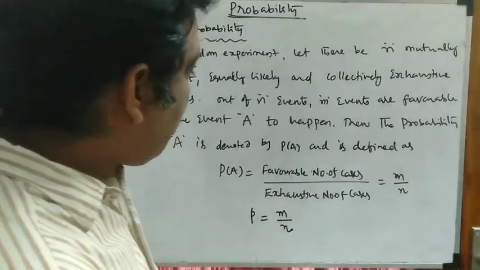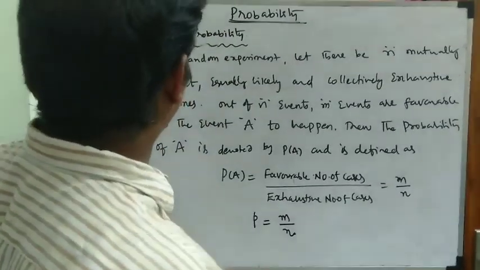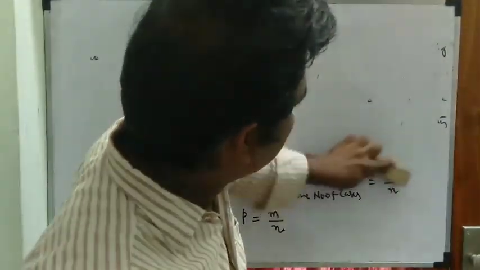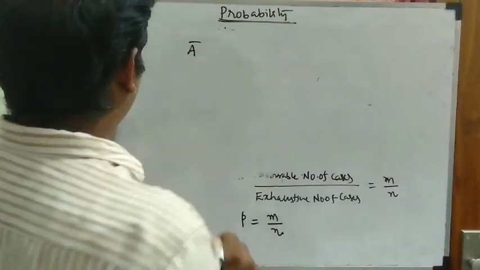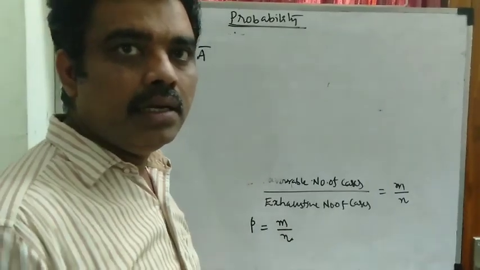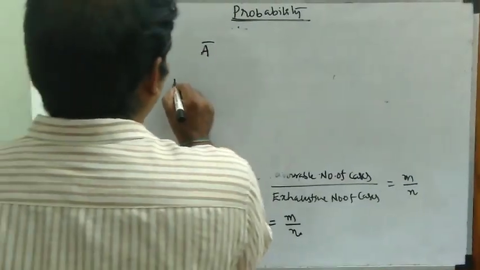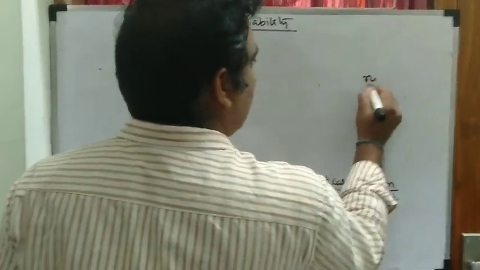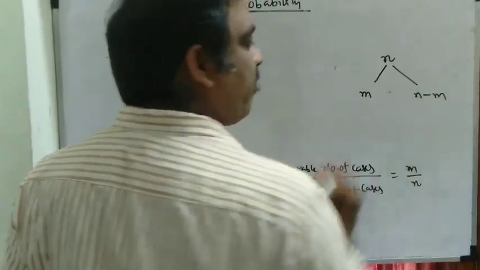So next is the probability of not happening of the event A. If A is the event, then A complement, which we denote as A bar, is the not happening of event A. So what is P of A bar? Total number of events are n, m are favorable, so n minus m are not favorable.